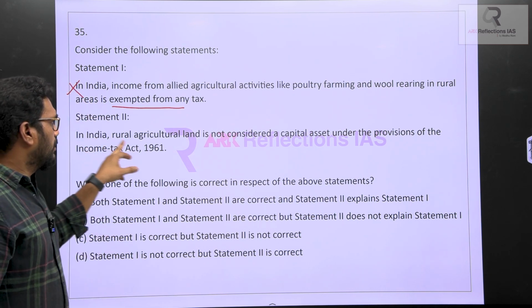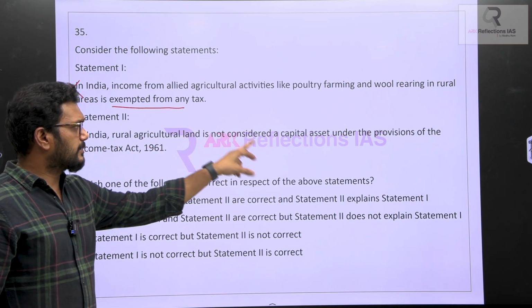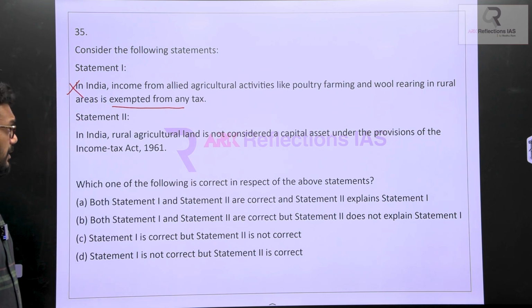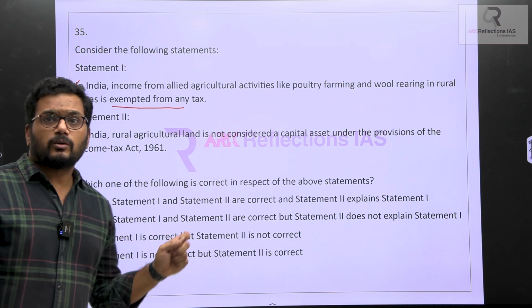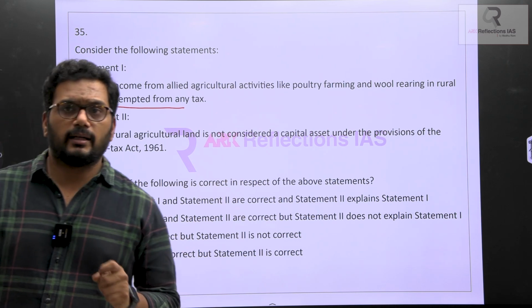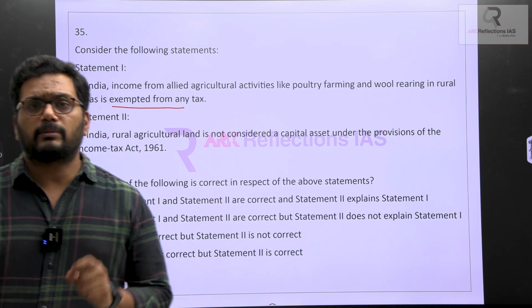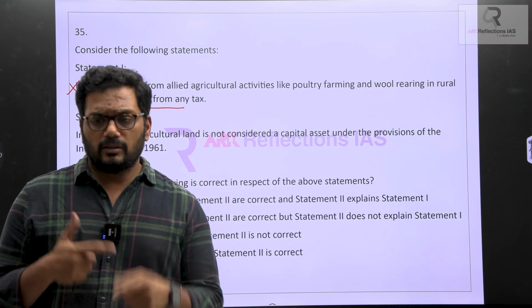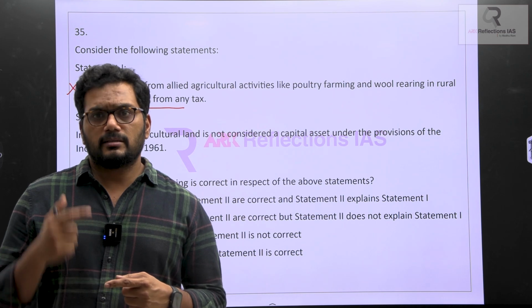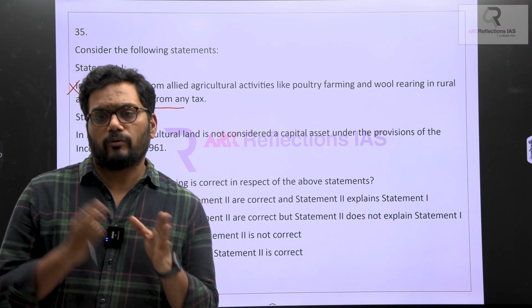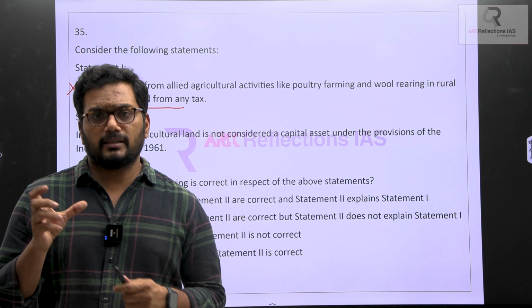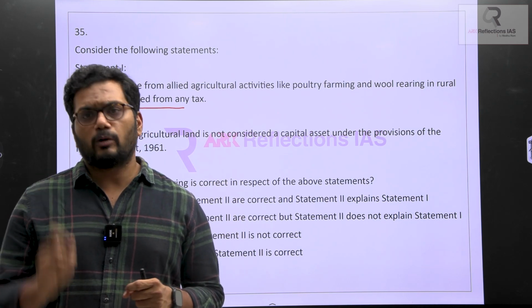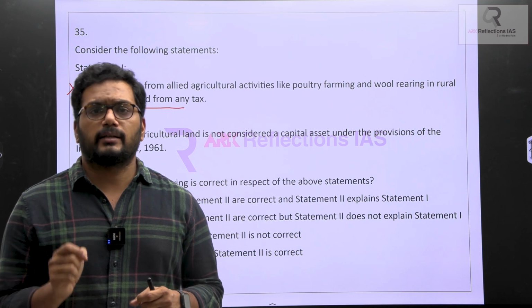Second one, in India, rural agricultural land is not considered a capital asset under the provisions of the Income Tax Act 1961, which means he's clearly talking about the capital gain tax. If any transaction is happening from one person to another, and there is a gain in the transaction of the land, then it will automatically attract gain tax, that is capital gain tax.